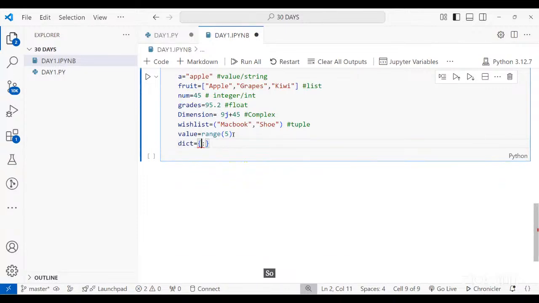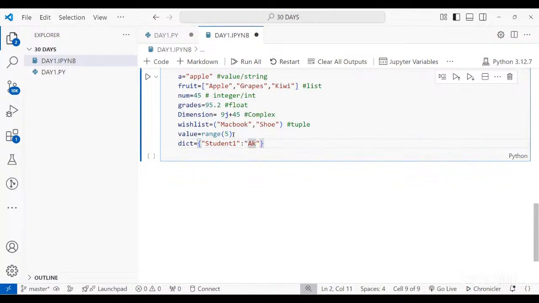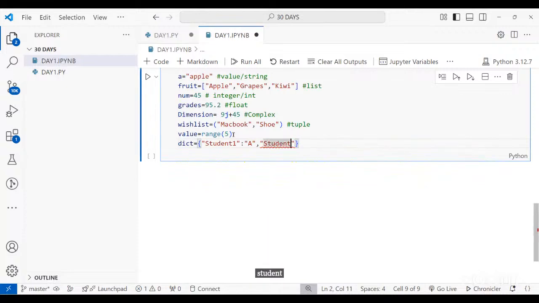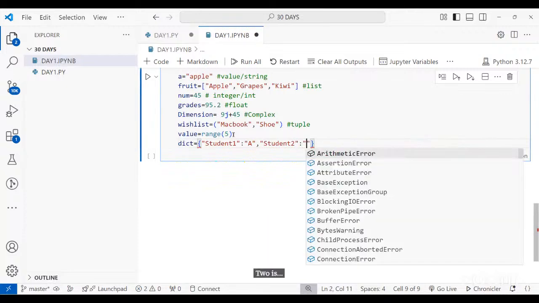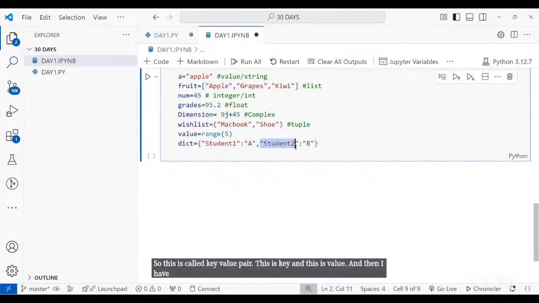So for example, if I'm saying student 1 is A, comma, student 2 is B. Here I have stored the names A and B with the keys that are students. So this is called a key value pair. This is key and this is value. And then I have written the second key value pair, which is this one, key, and this is the value. Any question in this?